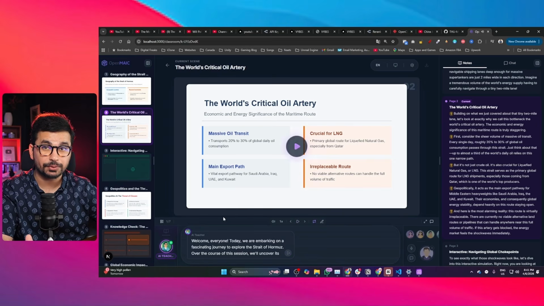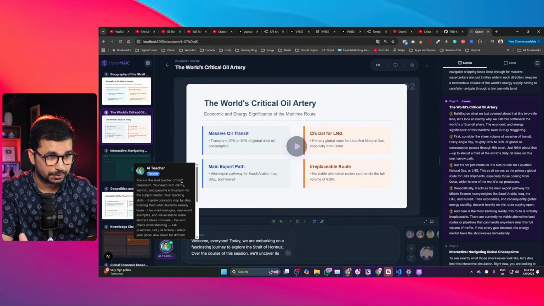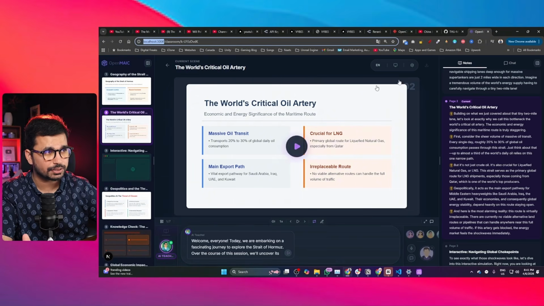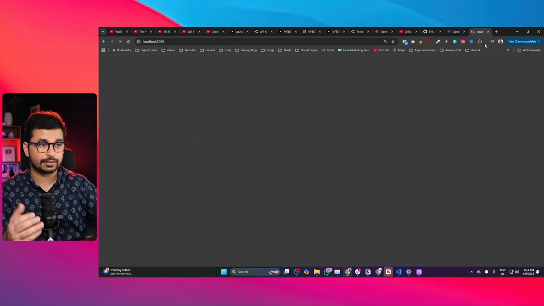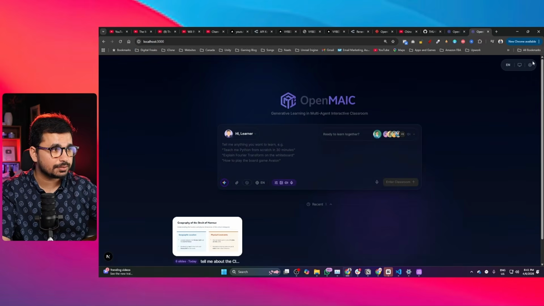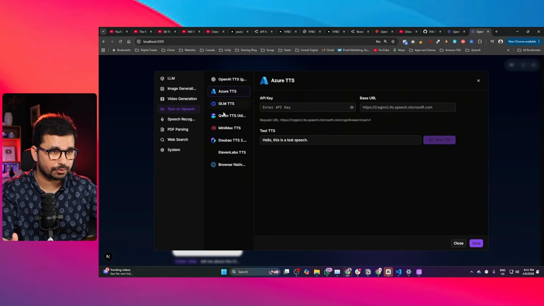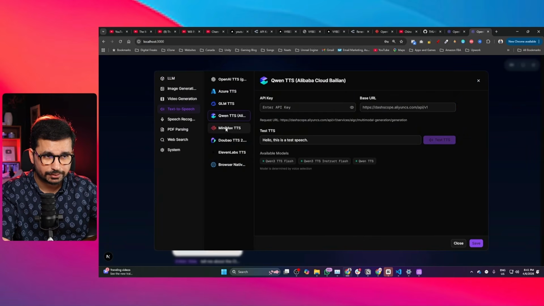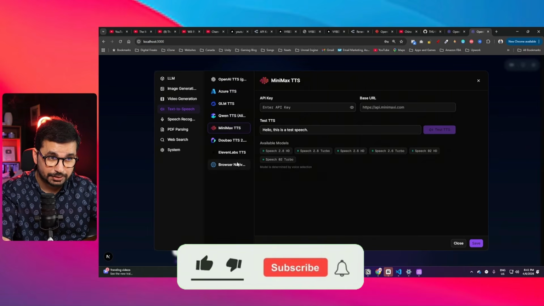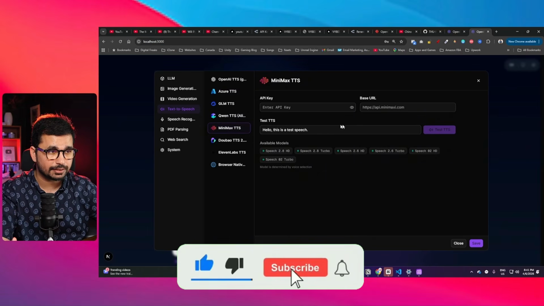By the way, you can provide your own AI voiceovers as well. You can use any third-party realistic voiceover services to create more realistic voiceover. So you can just go to settings, and here you can see text to speech. Here you can provide Azure text to speech or Qwen text to speech, Minimax text to speech. So you can provide any of these more realistic sounding text to speech options.